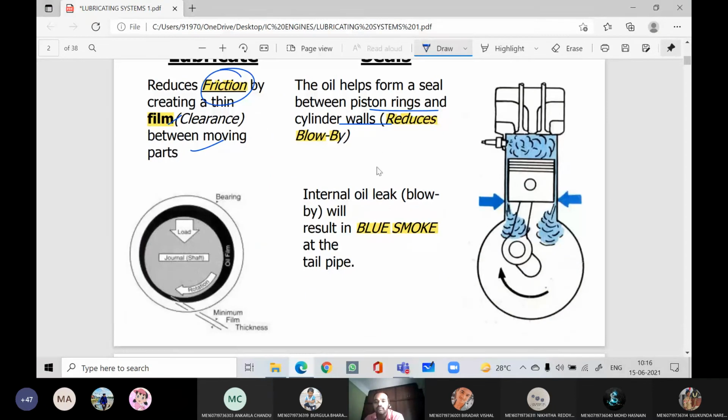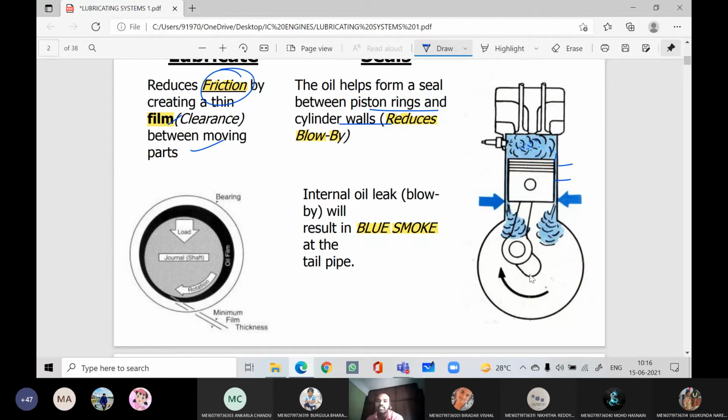An internal oil leak will result in blue smoke at the pipe. Let us say the piston rings are worn out. The clearance between the cylinder and piston will increase. At that time, there may be chances of high pressure, high temperature gases entering the crankcase.